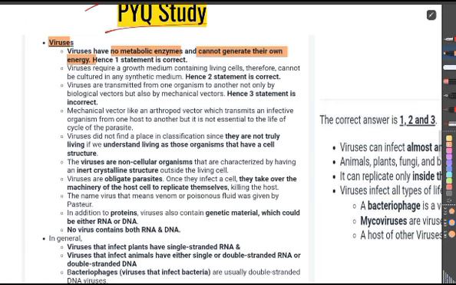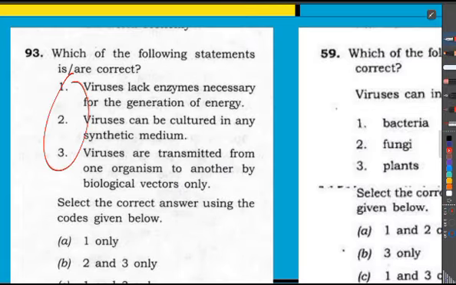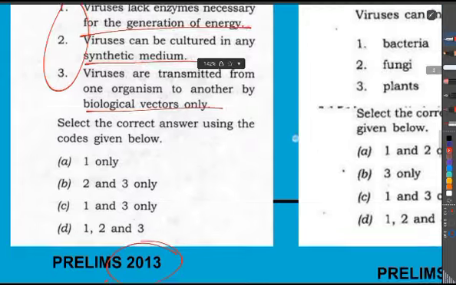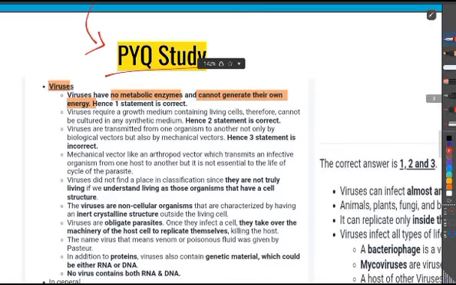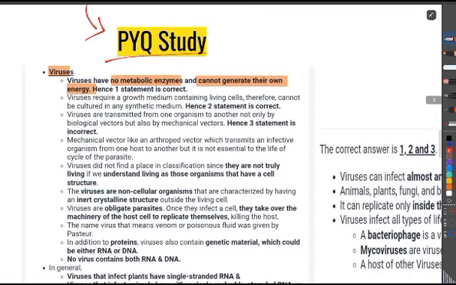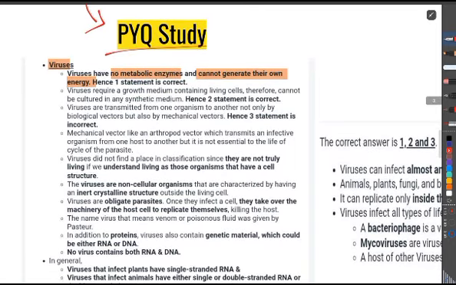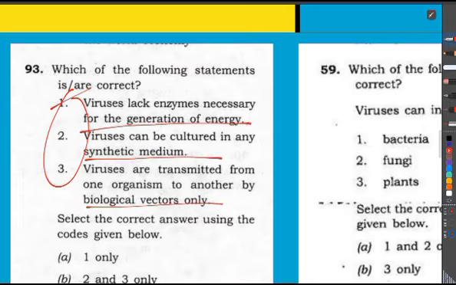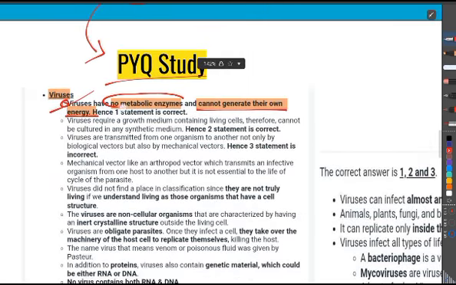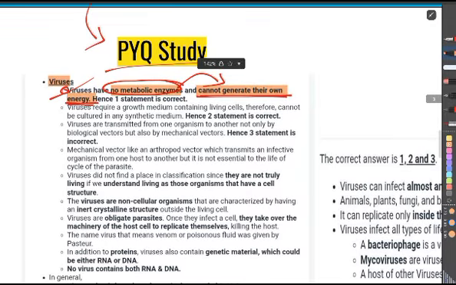It's obvious that they have asked three statements here, so you need to be aware of these three statements. So what does the first statement say? The explanation for the first statement: viruses have no metabolic enzymes and cannot generate their own energy. Viruses lack enzymes necessary for generation of energy, which is true. Why? Because they have no metabolic enzymes, and because of that they cannot generate their own energy. Okay, that's right.